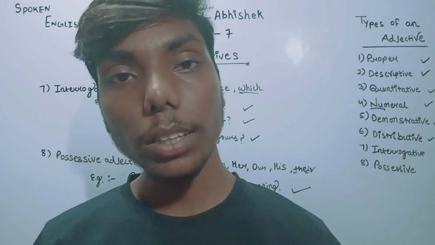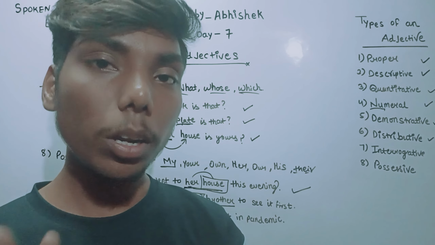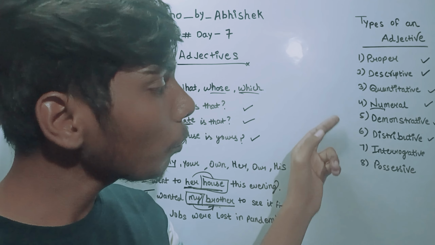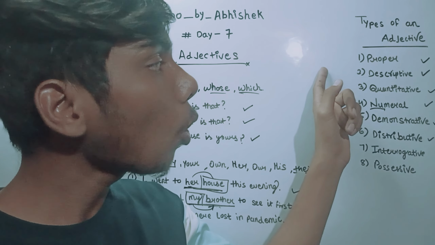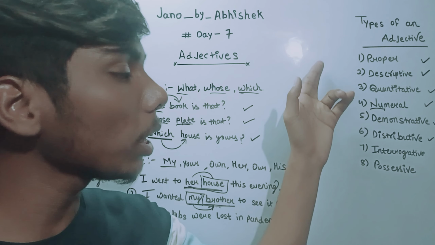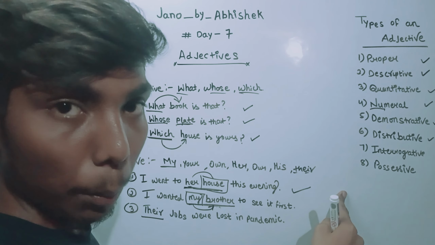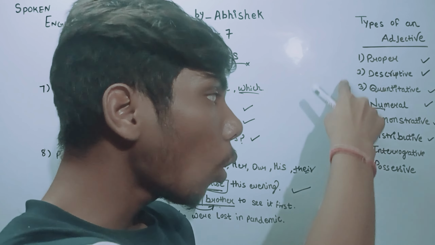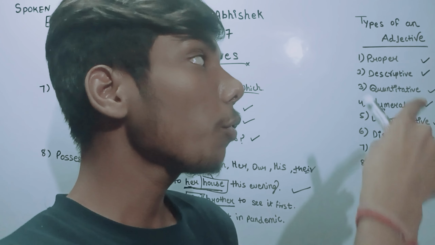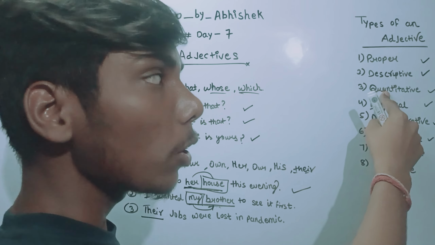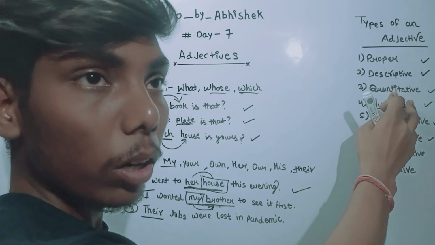Now the very important thing is that you don't have to remember the names. If you are remembering, well and good, but you will have to go through every type and how many words there are in all these types, and how many sentences you can frame using separate examples. It will be much better for you. Let's suppose you take quantitative adjectives, there are many example words.